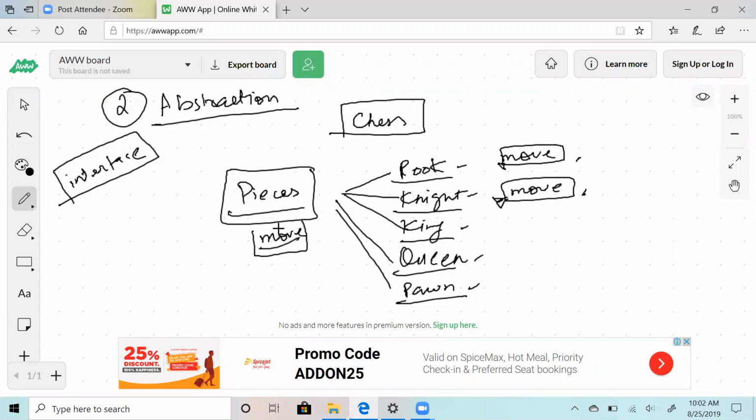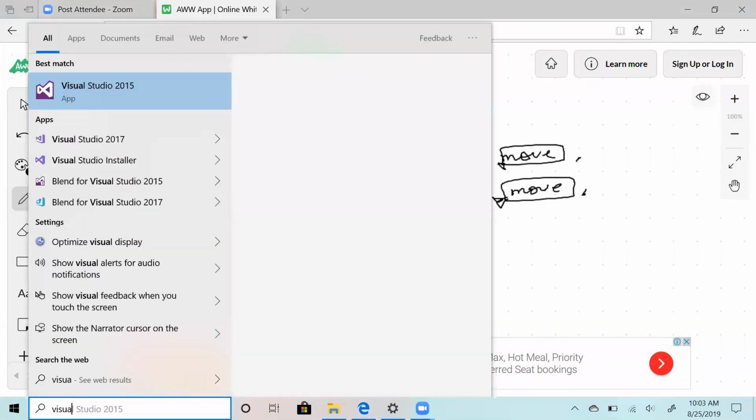What abstraction is, is that now you have this function move, and move is over the generic type piece. Now if you use the generic type move, it will also work on a specialized type. It's hard to explain, so let me actually give you an example.